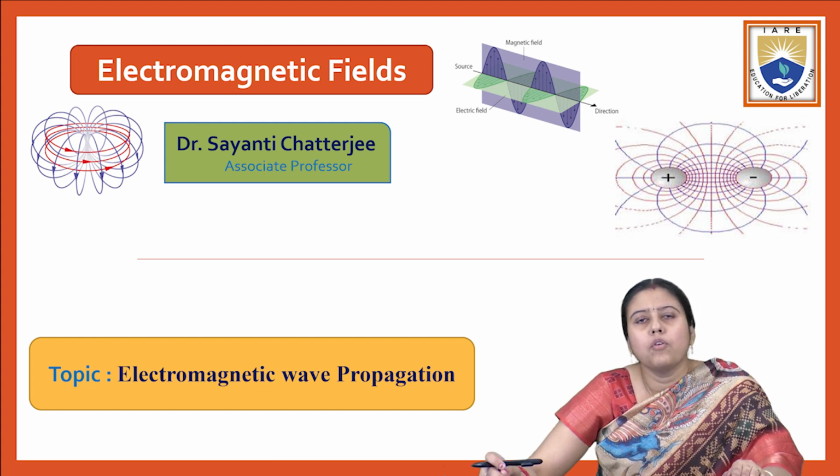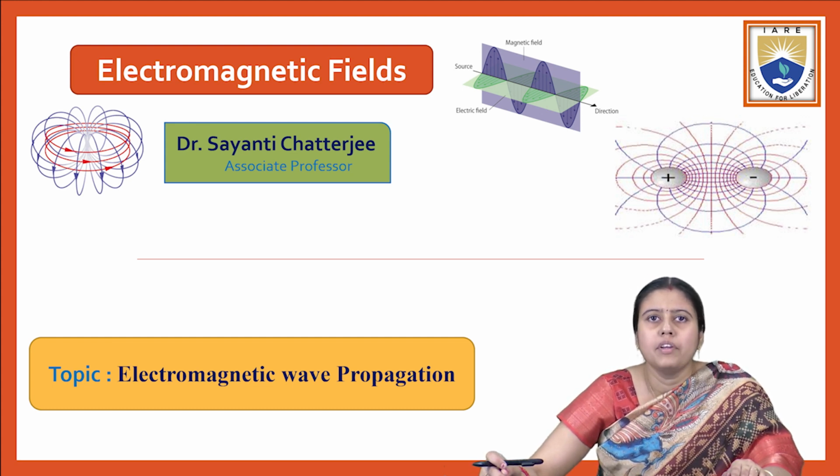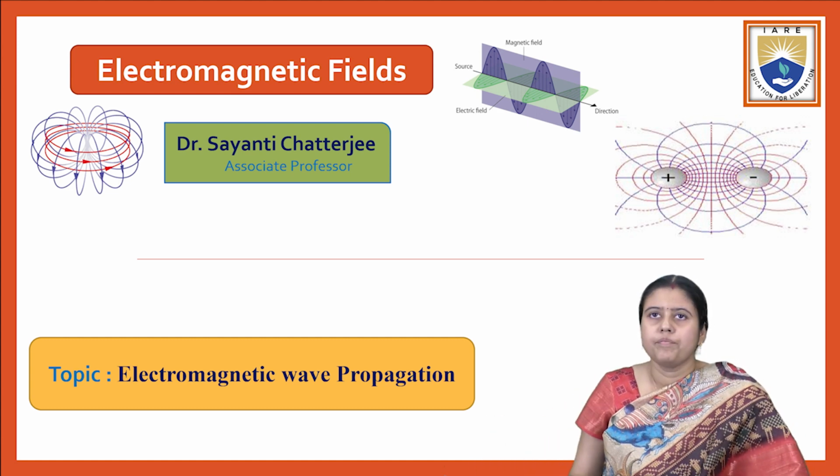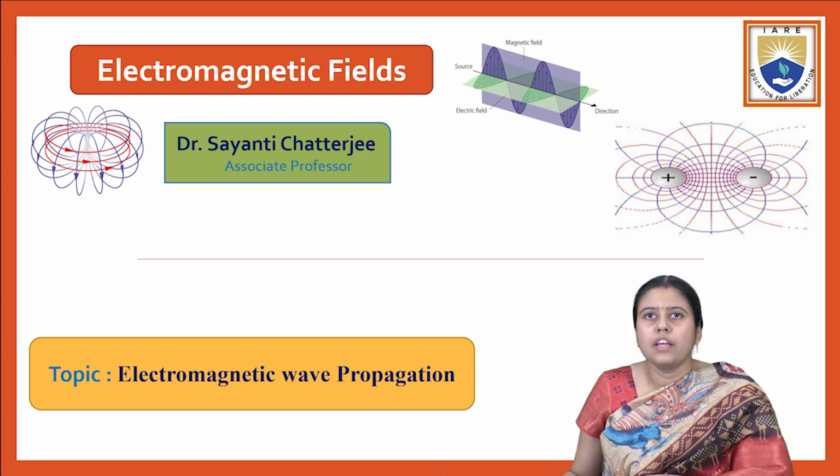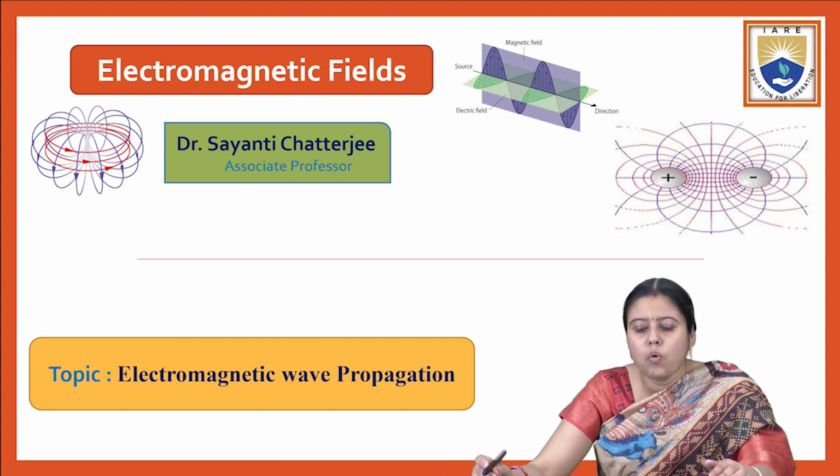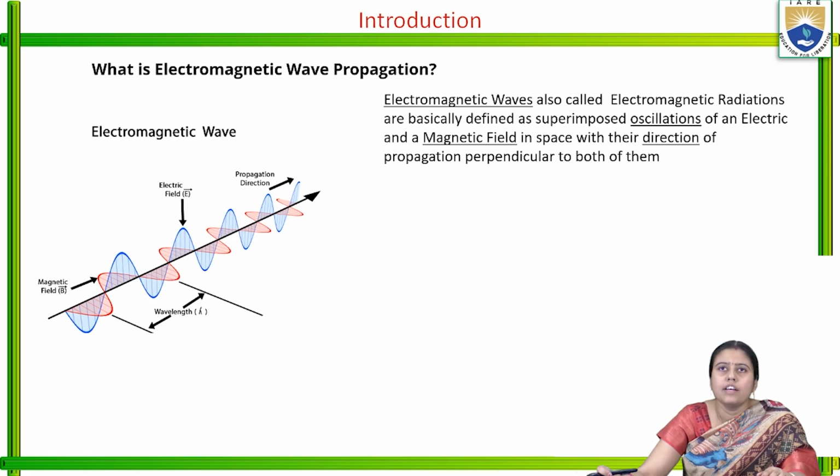Electromagnetic wave equation is nothing but the application of the electromagnetic field. Light wave, sound wave, or magnetic wave, all the waves can be treated as electromagnetic wave propagation. So today we will discuss the electromagnetic waves. What are electromagnetic waves? Electromagnetic waves are also called electromagnetic wave radiation.